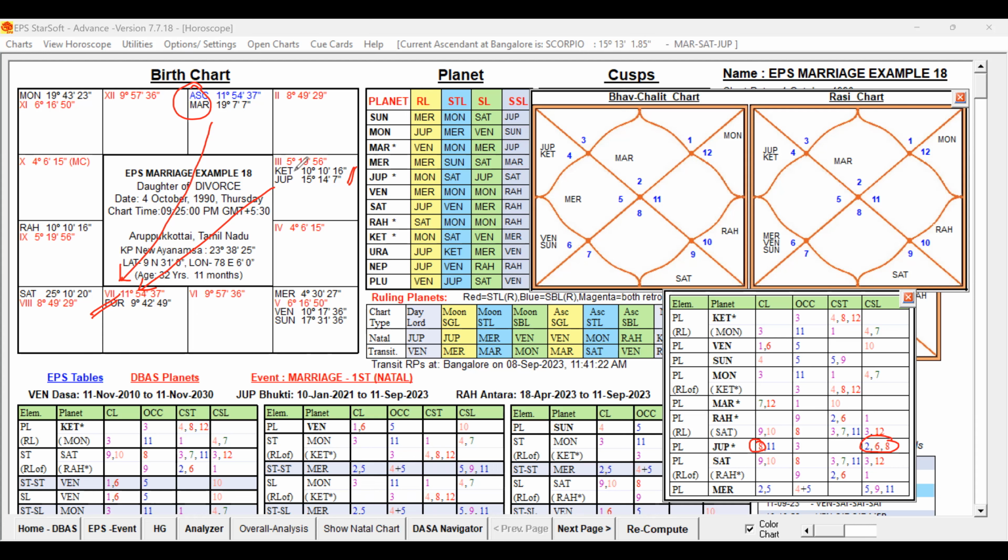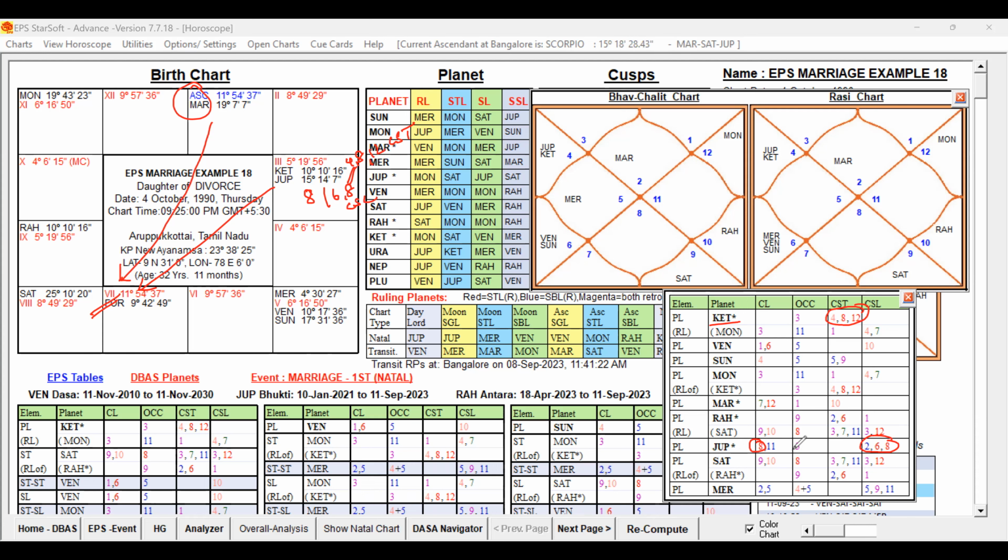And it is conjoined with Ketu. This Jupiter is a free planet, and Ketu is also a free planet. Ketu is the 4, 8, 12 cuspal star lord, and Jupiter is the 8th lord and 6 and 8 cuspal sublord.